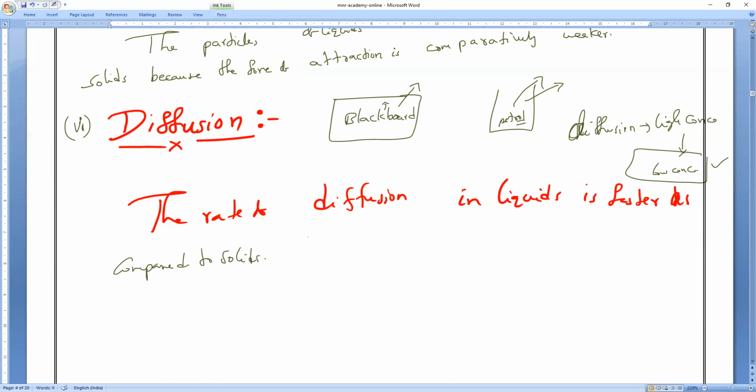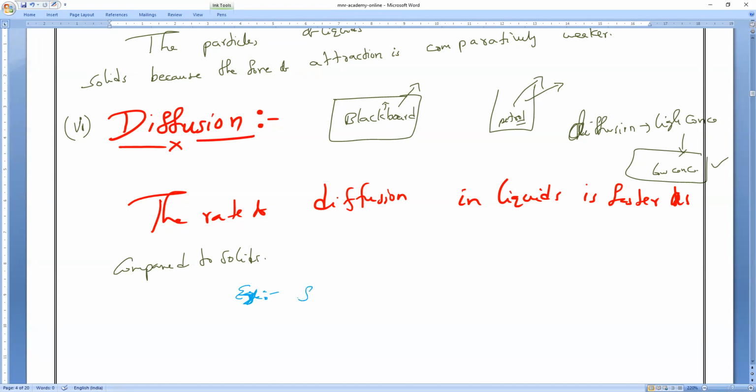So for example, let me take alcohol, drinking alcohol, whatever it is. Why is this diffusion faster? Anybody can tell me? Is the force of attraction between particles less or more in liquids compared to solids? Less, so that they move freely. One more time, now I'll give you two liquids, volatile liquid and non-volatile liquid. Who has greater diffusion? Volatile.